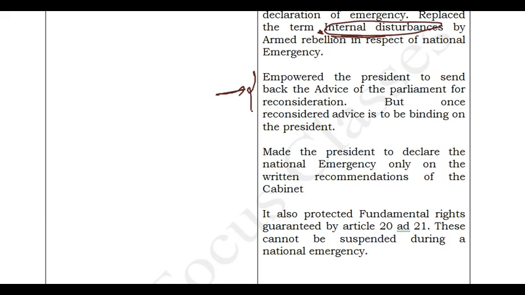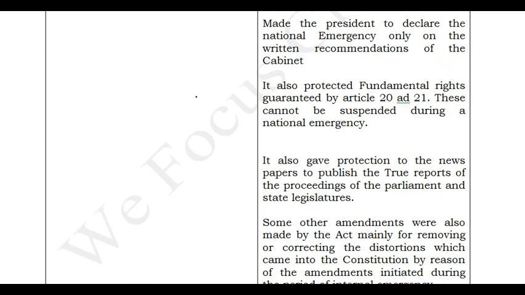Now under the 44th Amendment Act, the president is empowered to send whatever advice is given by the parliament back to the parliament. Earlier it was only one-way communication: the cabinet will decide and the president will accept. Now he has got the power to send it back. That is also done under this 44th Amendment Act.